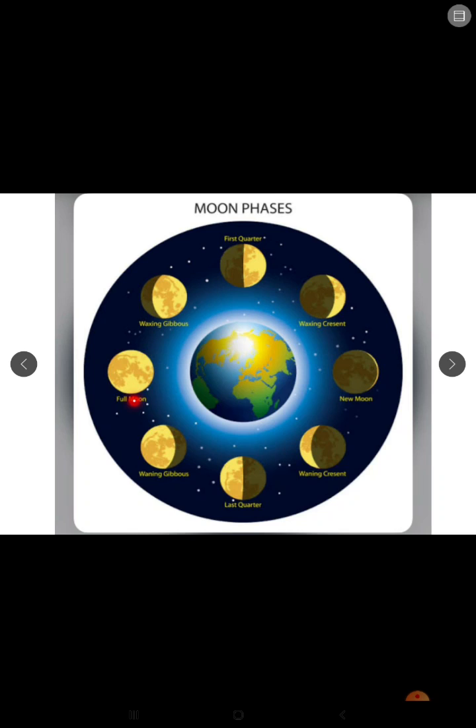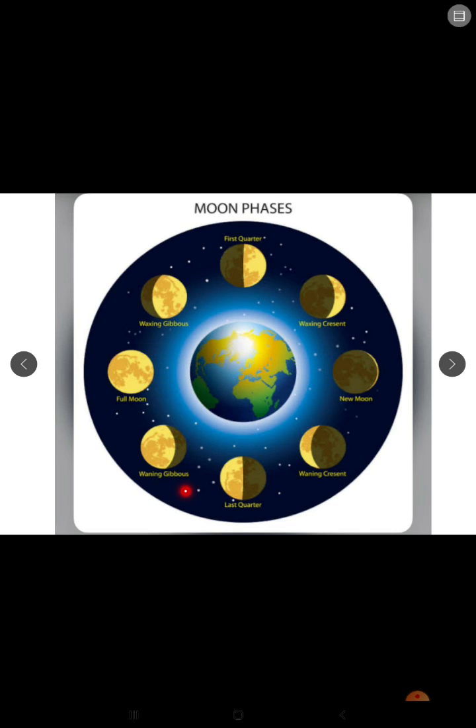So when the moon reaches the farthest side of the earth from the sun, what happens? We can see the entire moon lit up. It occurs when the moon is on the opposite side of the earth from the sun. So it is called full moon.